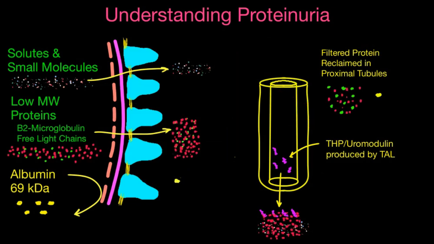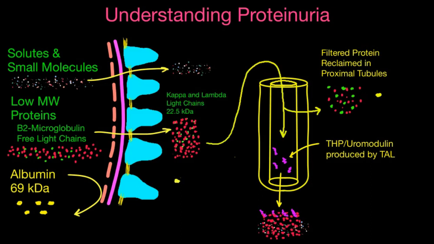So the next kind of proteinuria comes from excessive production of these low molecular weight proteins. And so the main one that comes to mind is excessive production of free light chains, especially from a plasma cell dyscrasia. And the prototypical example is multiple myeloma, which is a malignancy of plasma cells. So abnormal production of plasma cells, they're making too many free light chains. And so this is a monoclonal process producing one type of free light chain. And so because of their molecular size, these are filtered selectively at the glomerulus. So as you can see here, kappa and lambda light chains have a molecular weight of 22.5 kilodaltons.